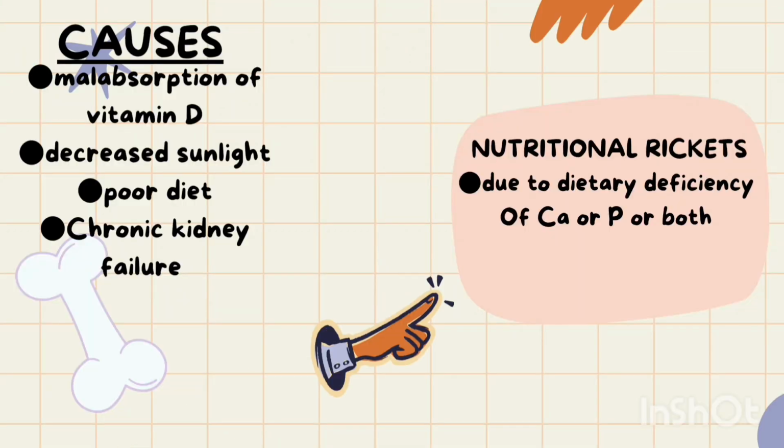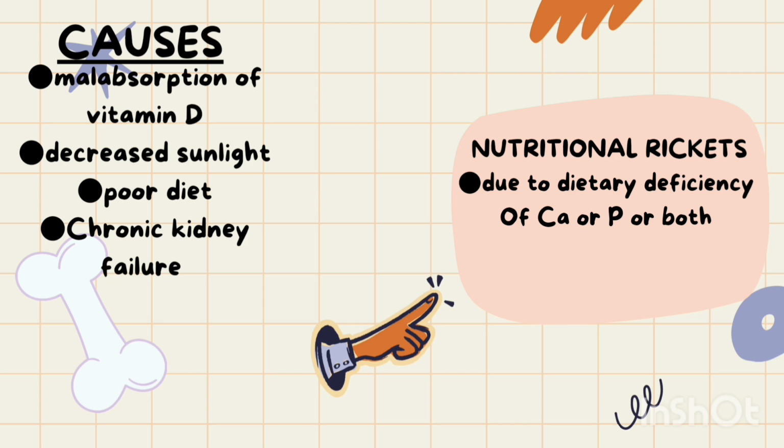Causes of vitamin D-dependent rickets. Malabsorption of vitamin D: when the intestines cannot adequately absorb this nutrient, often due to conditions like celiac disease, Crohn's disease, or after certain surgeries. Decreased sunlight, as ultraviolet rays from the sun are necessary for its synthesis in the skin. Poor diet lacking in vitamin D-rich foods such as fatty fish, fortified dairy products, and egg yolks can also contribute to deficiency. Chronic kidney failure affects the conversion of vitamin D into its active form, that is calcitriol.